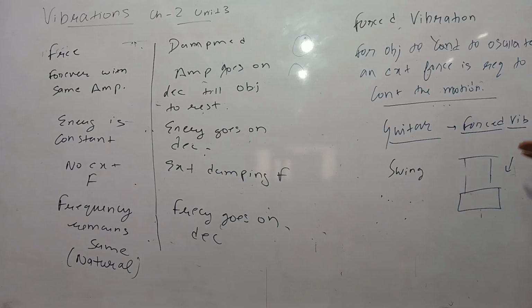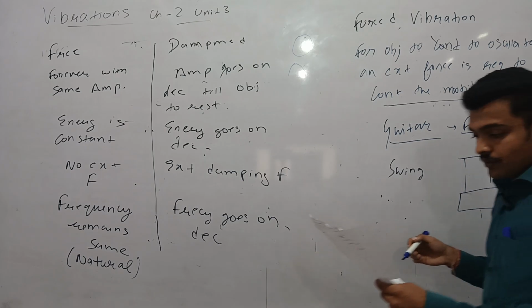If the person stops pushing or pulling the swing, then the swing finally comes to rest. Therefore, when a person is pushing it and it is oscillating continuously, that is known as forced oscillation.